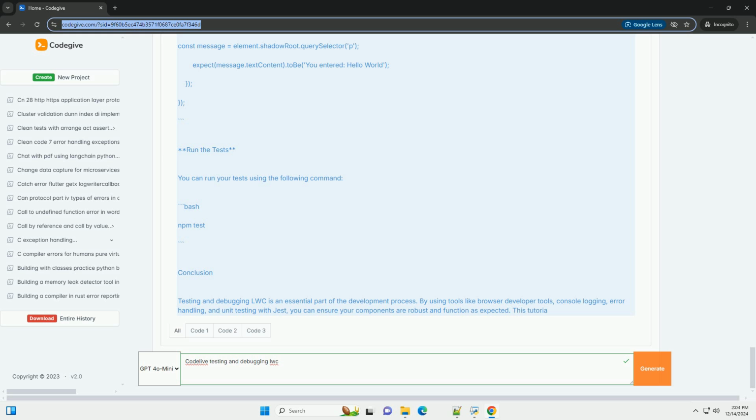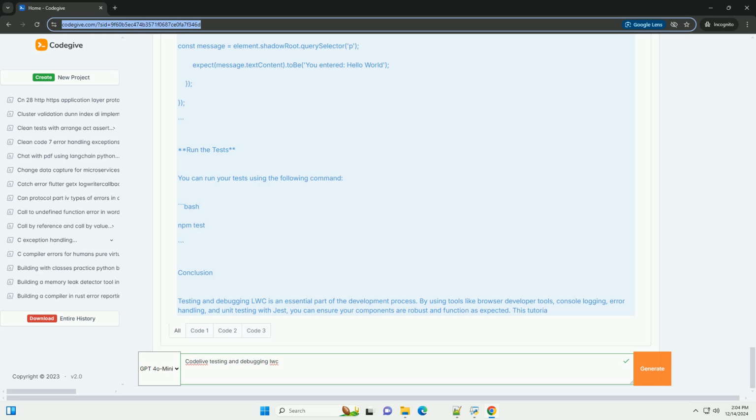userInput.html, HTML. Template. lightning-card title="User Input Example". div class="slds-m-around_medium". lightning-input label="Enter something" value={userInput} onchange={handleInputChange}, close lightning-input. lightning-button label="Submit" onclick={handleSubmit}, close lightning-button. p {message} close p, close div, close lightning-card, close template.